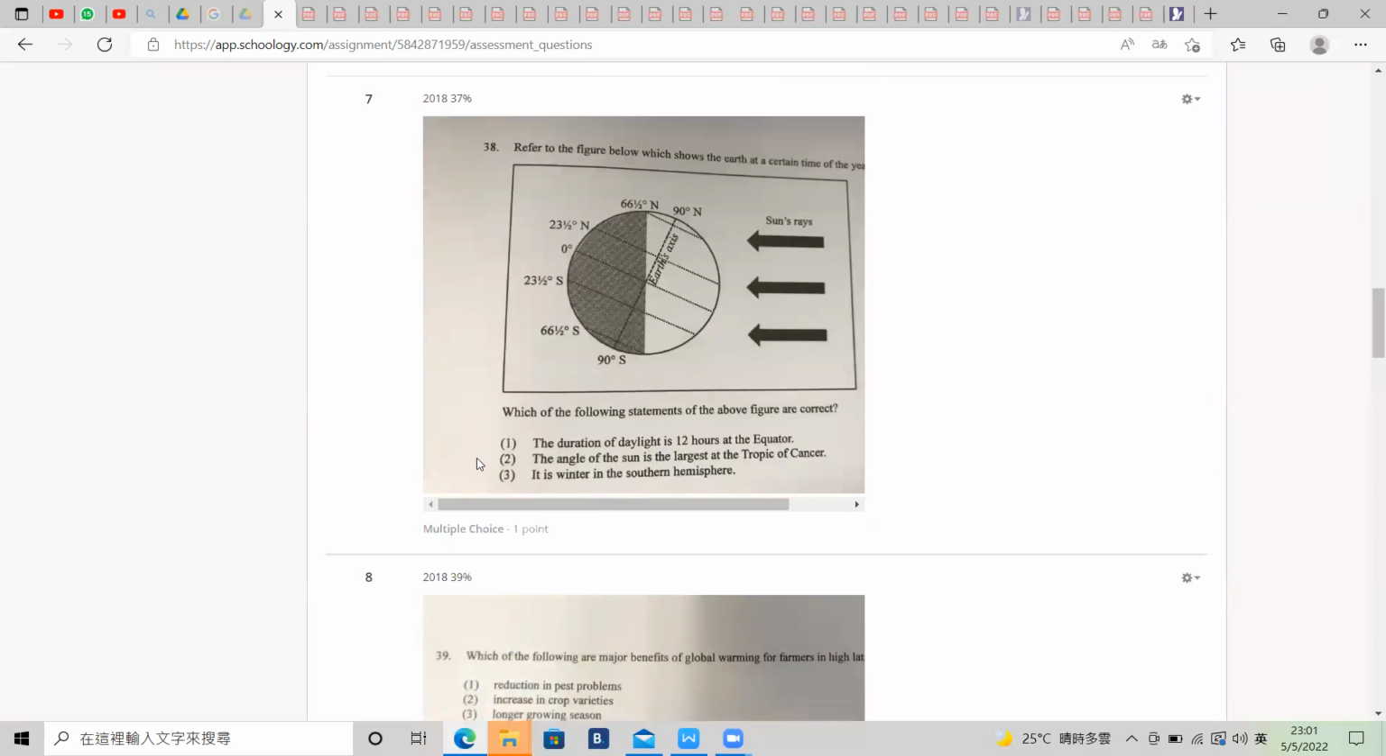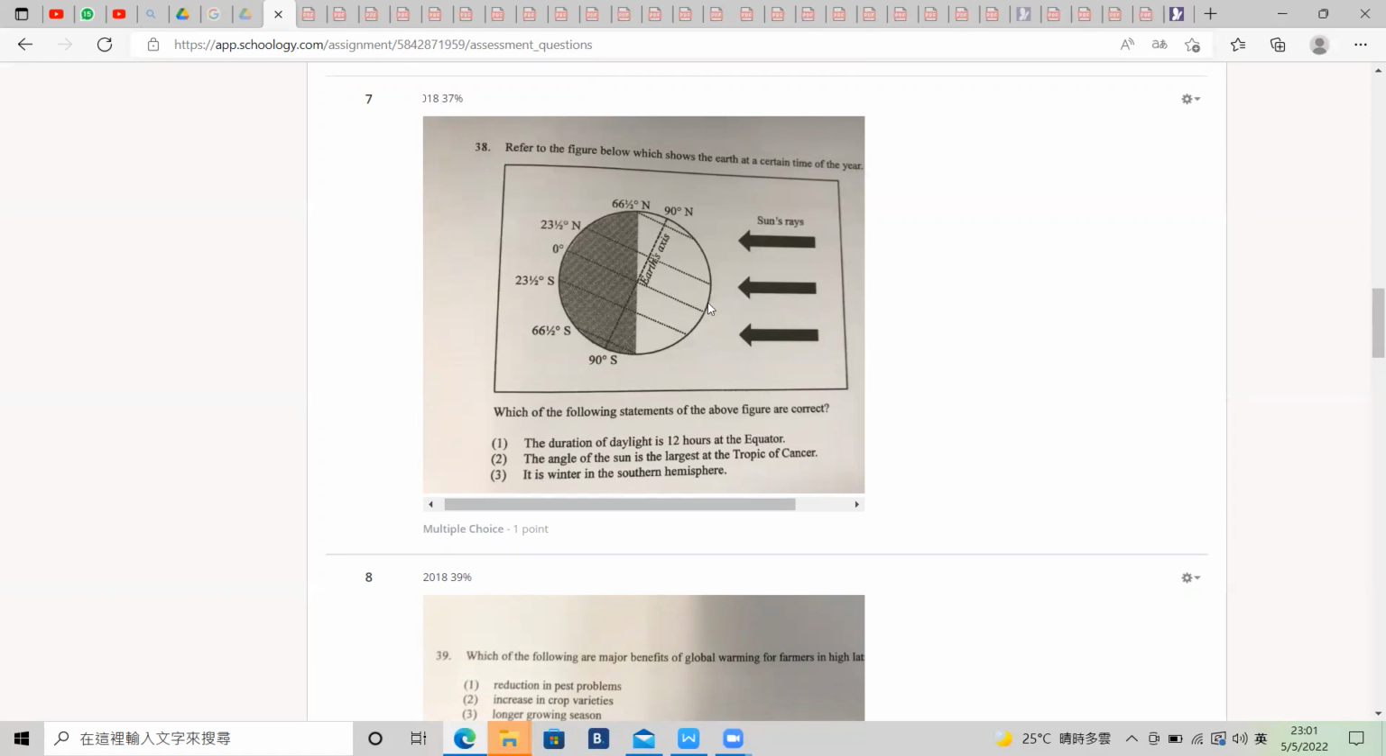Number 38, which refers to the diagram, and you can see the sun ray is striking the Earth like this, and the duration of sunlight is 12 hours at the equator all the way, no matter what kind of season they are in. The equator should be 12 hours regardless of the season. Number 2, the angle of the sun is largest at the Tropic of Cancer, because you can see the middle sun ray is striking 23.5 north, which is the Tropic of Cancer. So number 2 is correct.